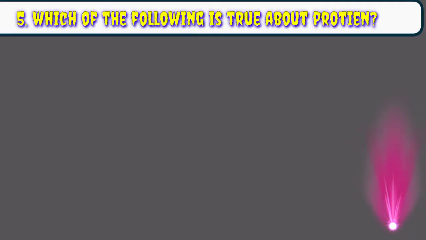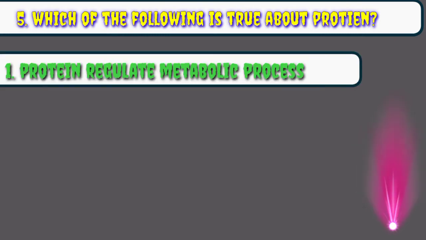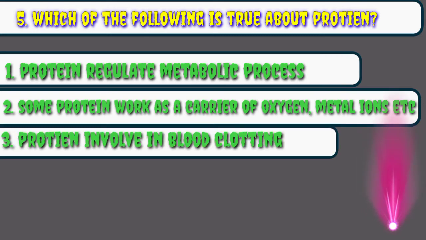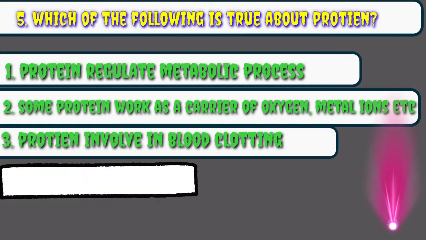Our fifth MCQ is which of the following is true about protein? Option number 1 protein regulate metabolic process. Option number 2 some protein work as a carrier of oxygen, metal ions, etc. Option number 3 protein involved in blood clotting. Option number 4 all of these.